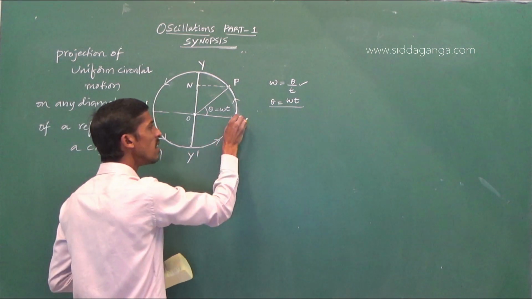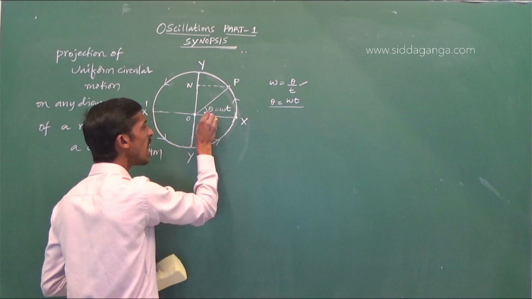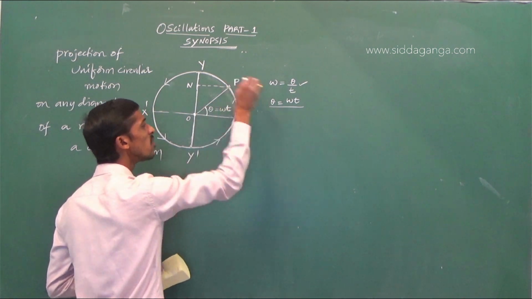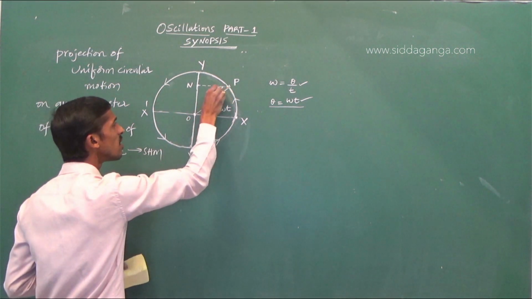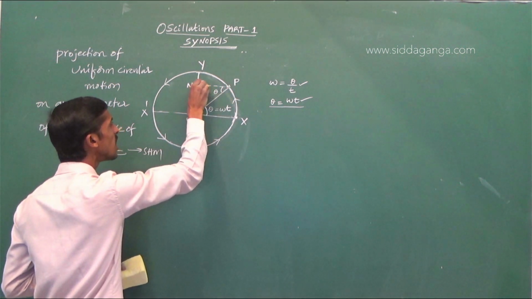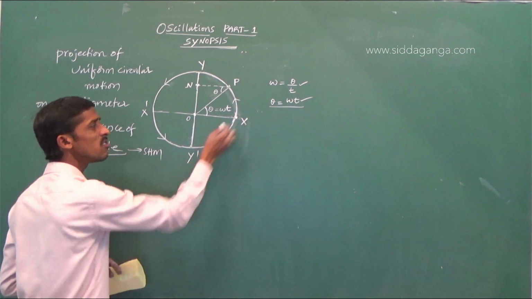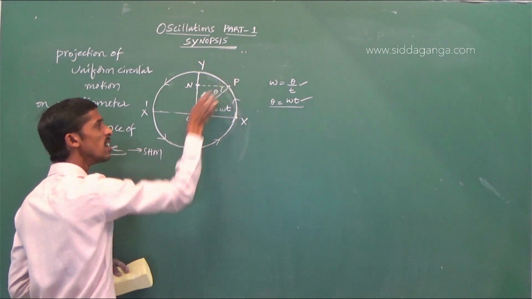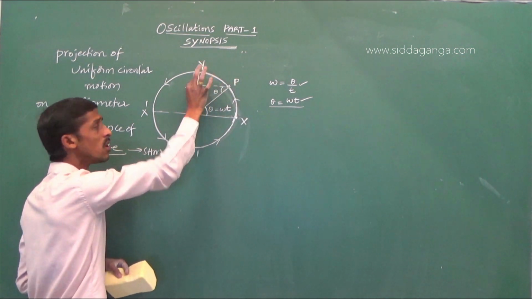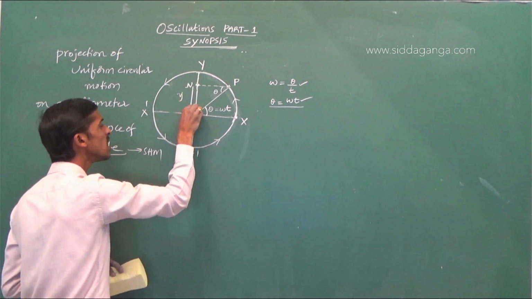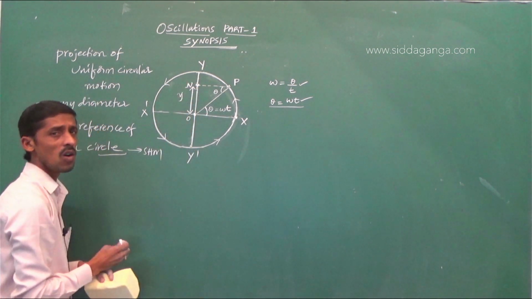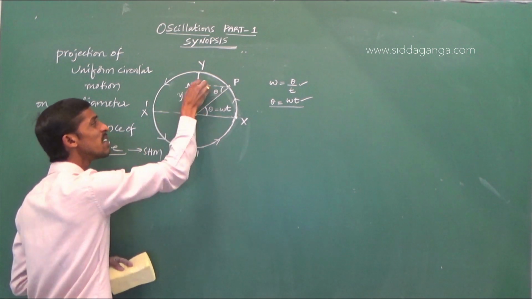If a particle covers angular displacement theta in a time t seconds, then the foot of the perpendicular will be at N. That is, when the particle goes from X to P, the foot of the perpendicular will go from O to N. So what is the displacement of the foot of the perpendicular?